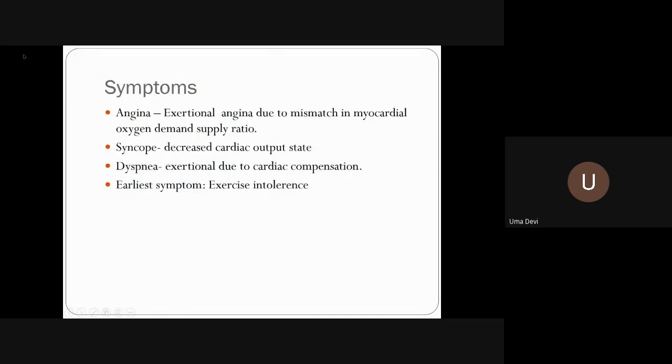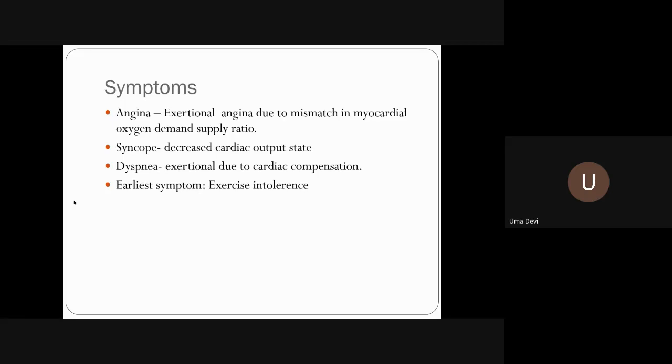So the cardinal symptoms of aortic stenosis, we usually ask you this question. You tell these three things: angina, syncope, and dyspnea. Angina is exertional angina due to the mismatch of myocardial oxygen demand and supply. Syncope is because of this fixed cardiac output. So when there is increased exercise, there is a decreased cardiac output. And dyspnea is exertional dyspnea due to cardiac compensation.